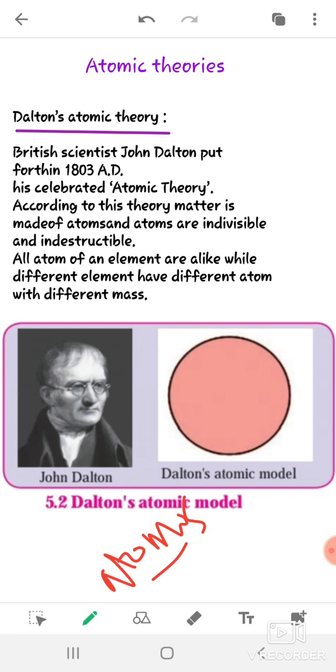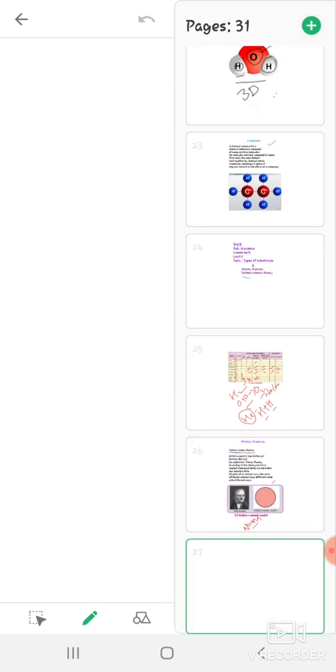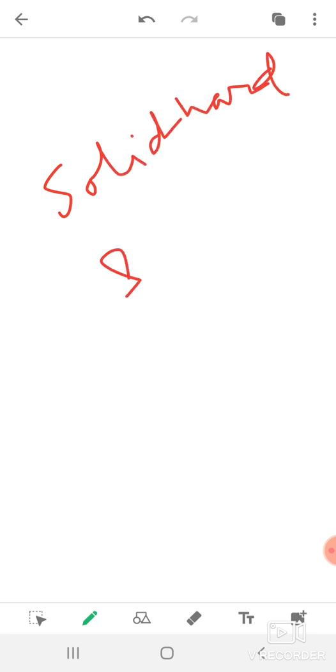The first scientific theory about atom was given by a scientist named John Dalton. See, here is the picture, which is also in your textbook. So the first theory was given by the scientist John Dalton. He said that atom is a solid hard sphere. You know solid and hard.